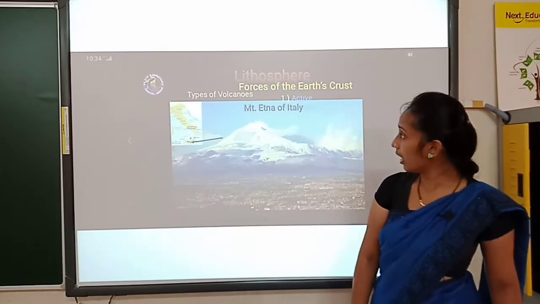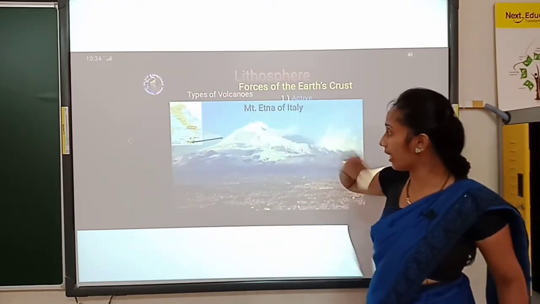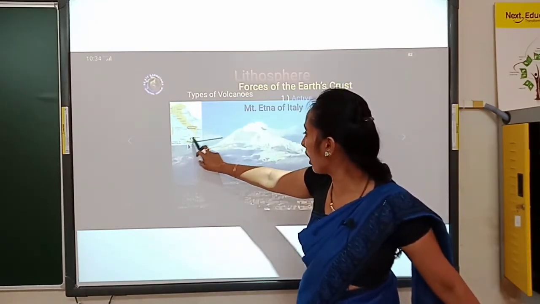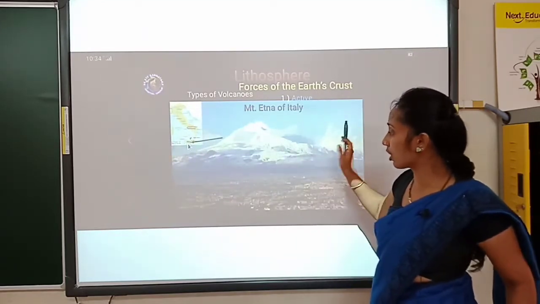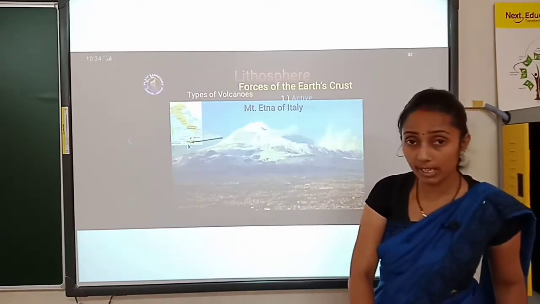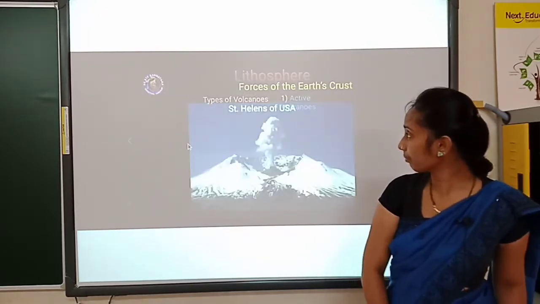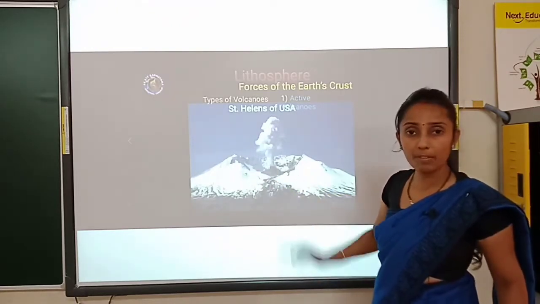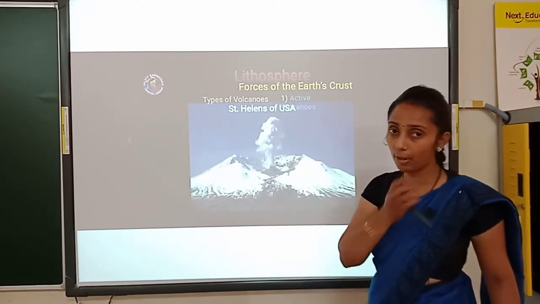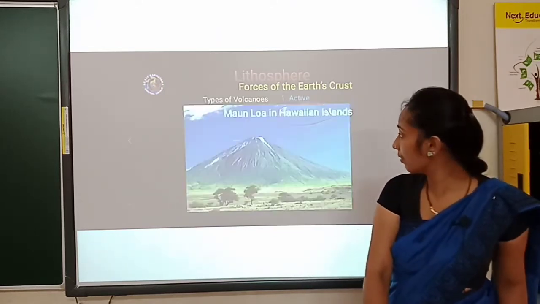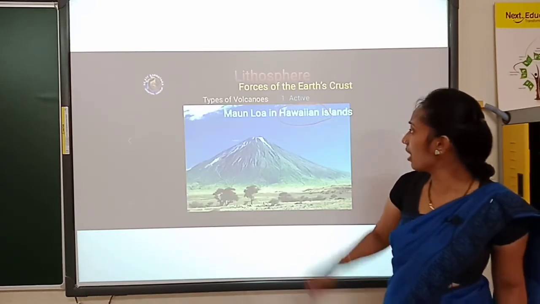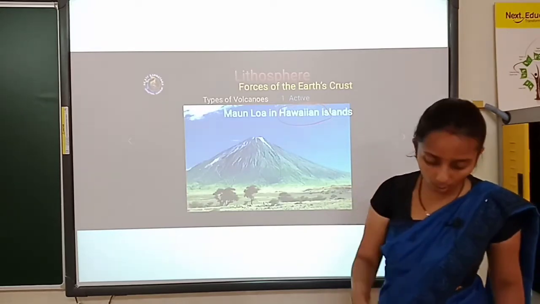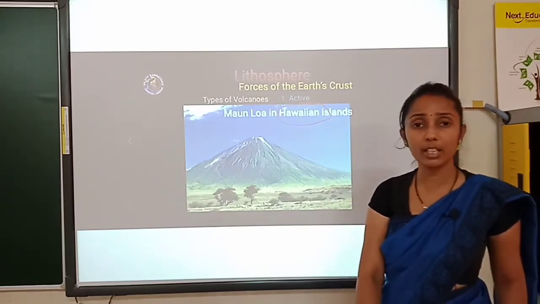Then the third volcano is Mount Etna of Italy. This is a picture of Etna where you can get to see active volcanic eruption. Then St. Helens of USA, a place in the USA which is another example of an active volcano. Another one is Hawaii Island, also an example of an active volcano. These are the names, children, which you can get in your textbook.